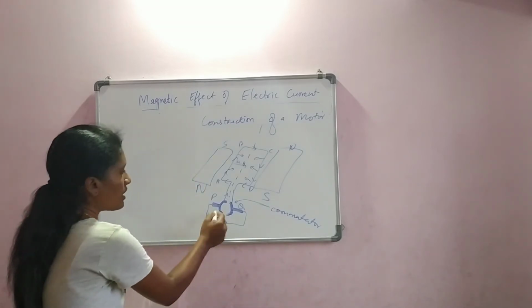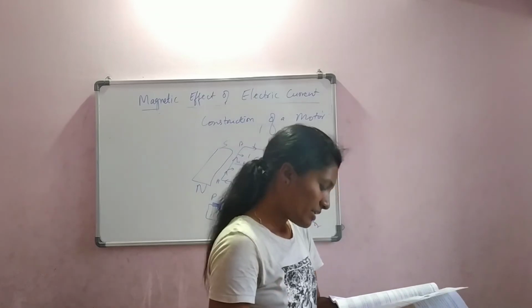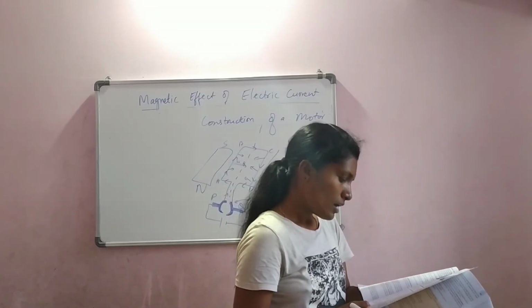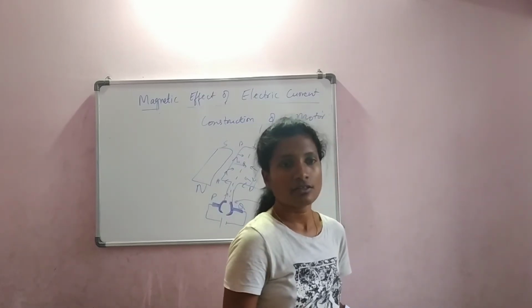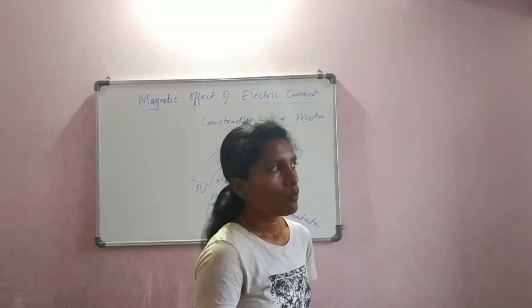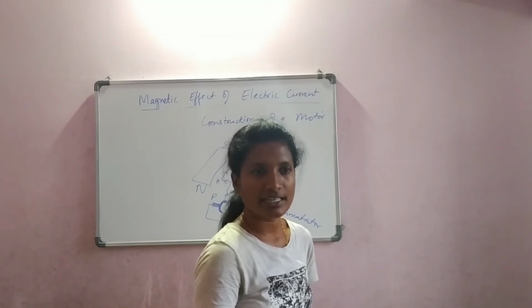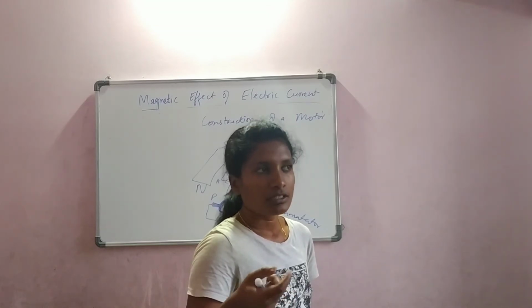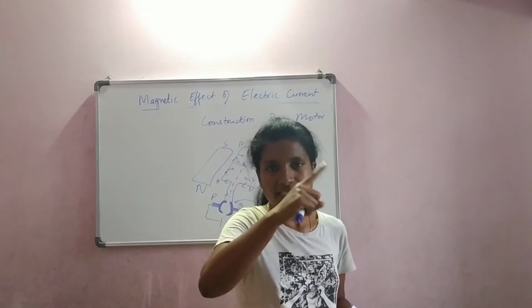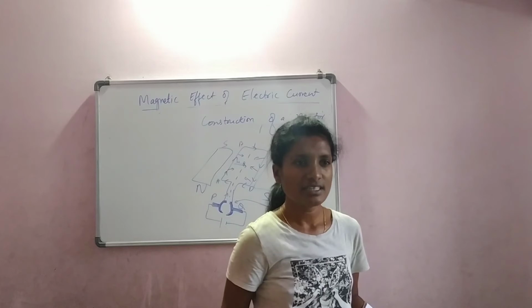Now, commutator is an equipment which will actually reverse the direction of current. Okay. Now let us say we want some device to work both the ways. The clock has to move clockwise, and sometimes if we want that to be moved anti-clockwise, there are some equipments.